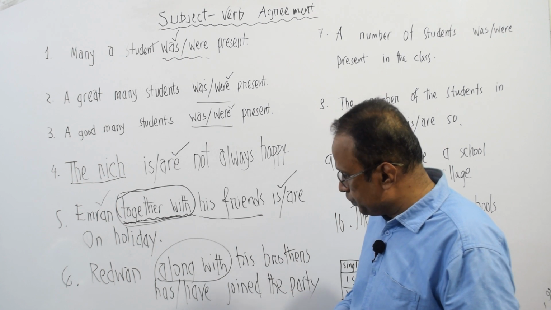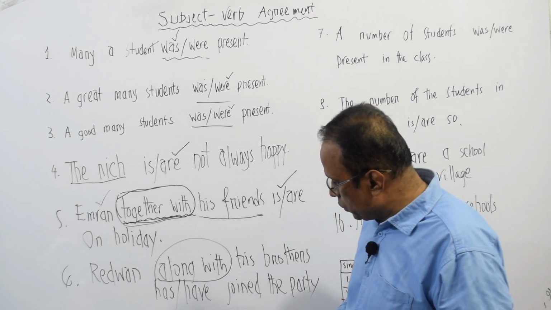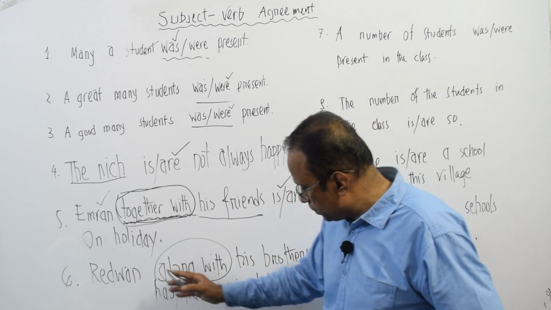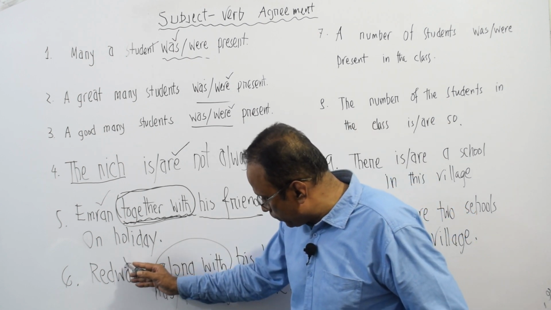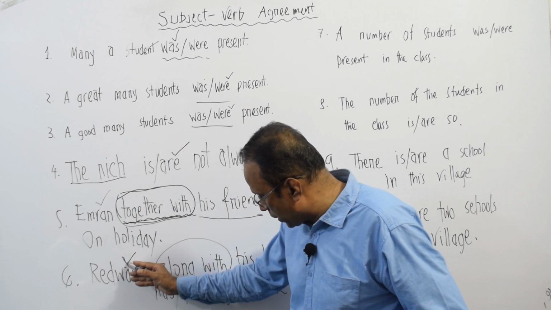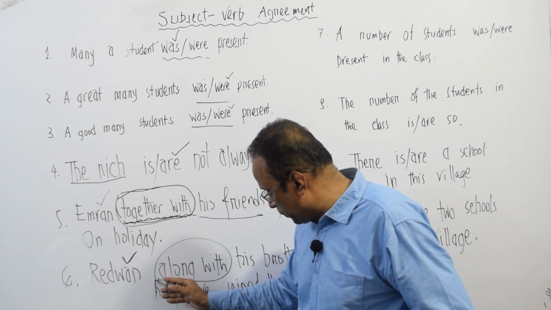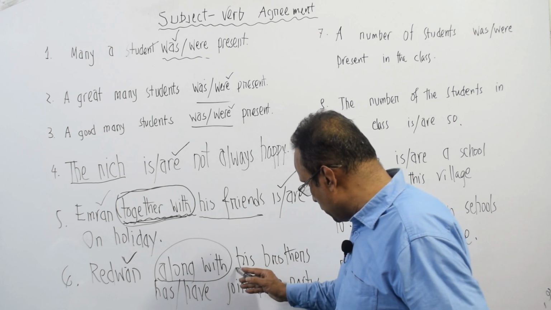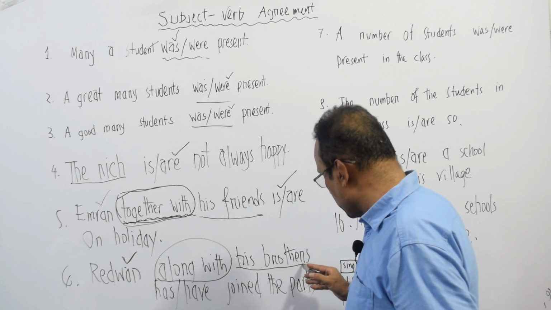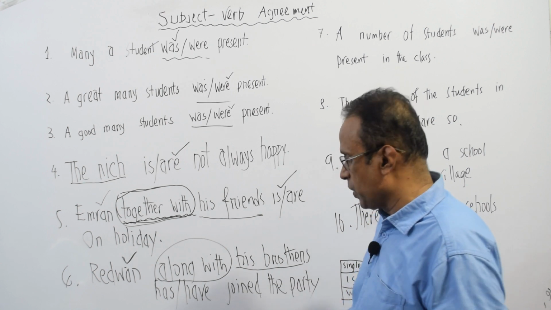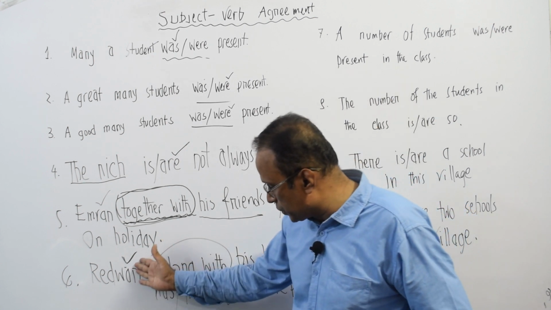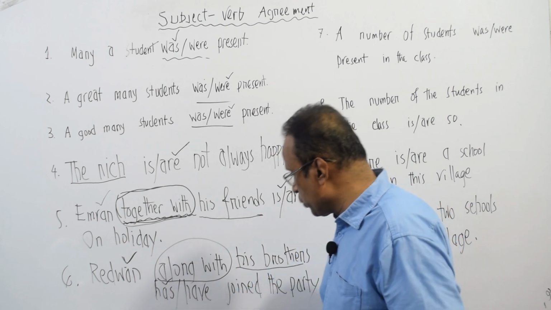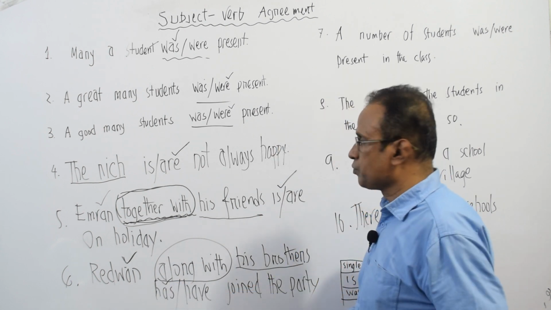This time also, we have to count the subject of this sentence, this Redwan. This word is the only subject here. After the phrase, what you can see is his brothers, and these his brothers will not be counted as a subject of this sentence. So, as Redwan is third person single, we have to take the single verb.